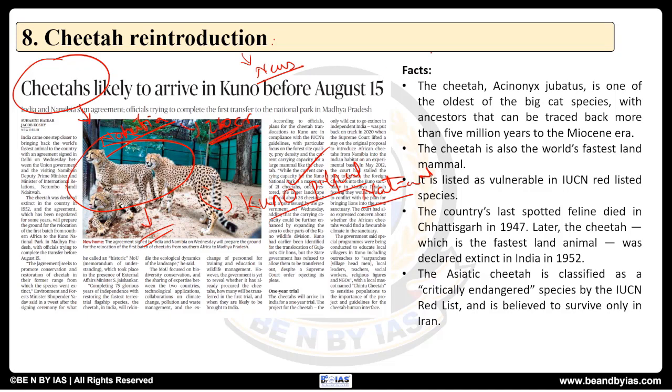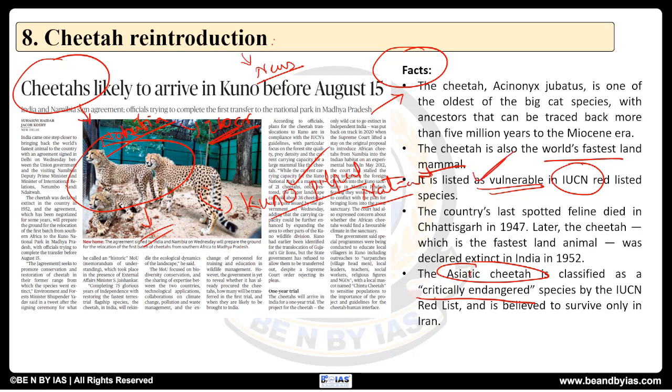Now, with respect to this cheetah, we need to look at some of the facts, its vulnerability status and all. See, it is one of the oldest and biggest, and it is the fastest land mammal, and in the IUCN it is listed as vulnerable. We have two types of cheetahs as of now, like the Asiatic cheetah, which is generally found in Iran now, and it is critically endangered, and another one is the African cheetah, which is vulnerable.